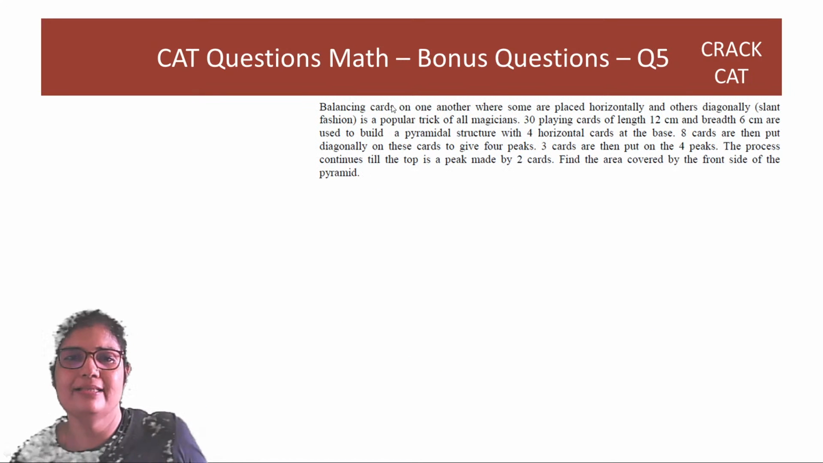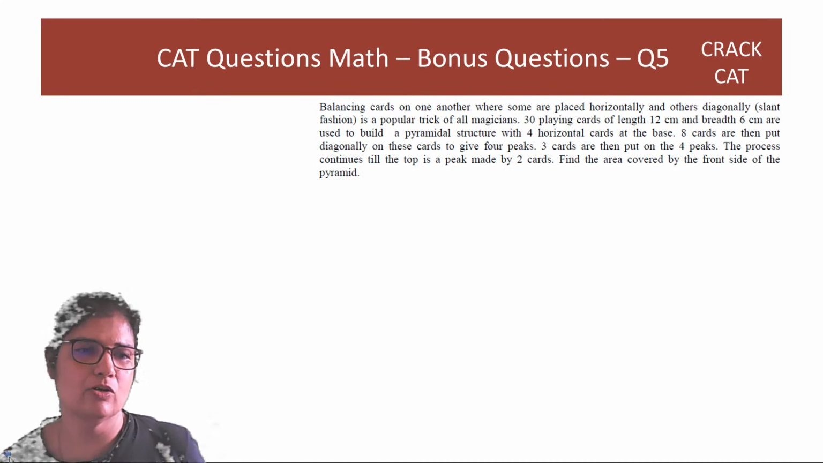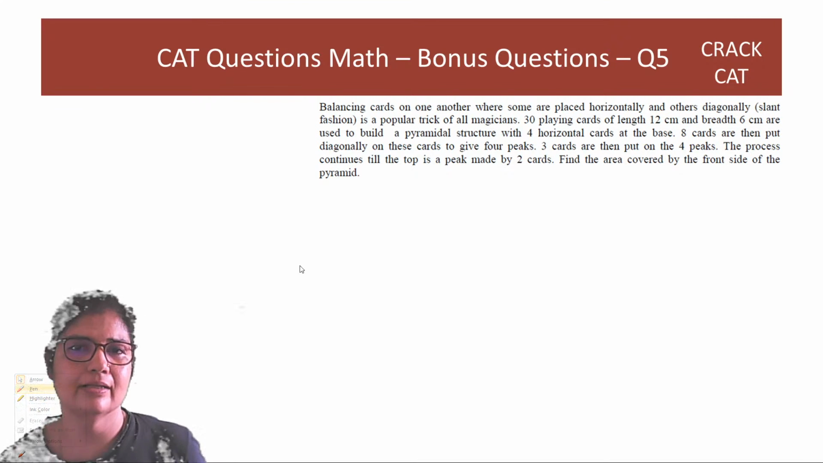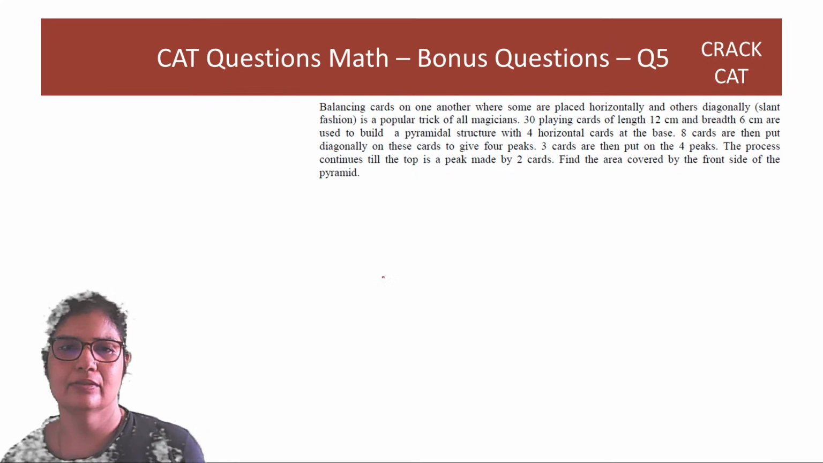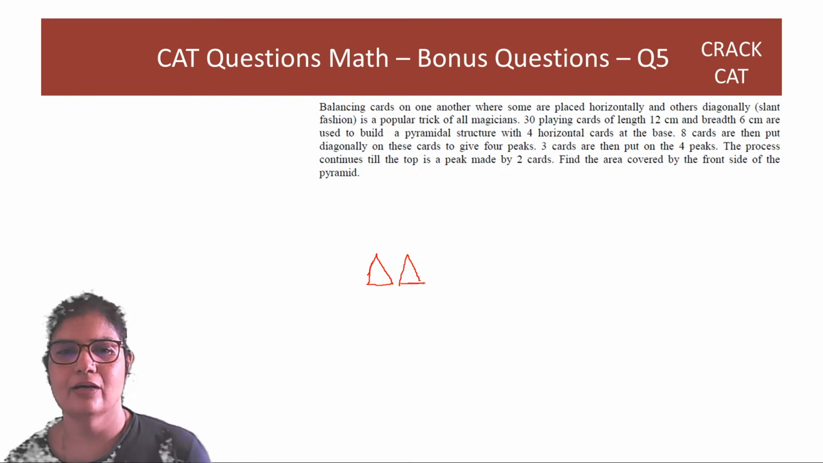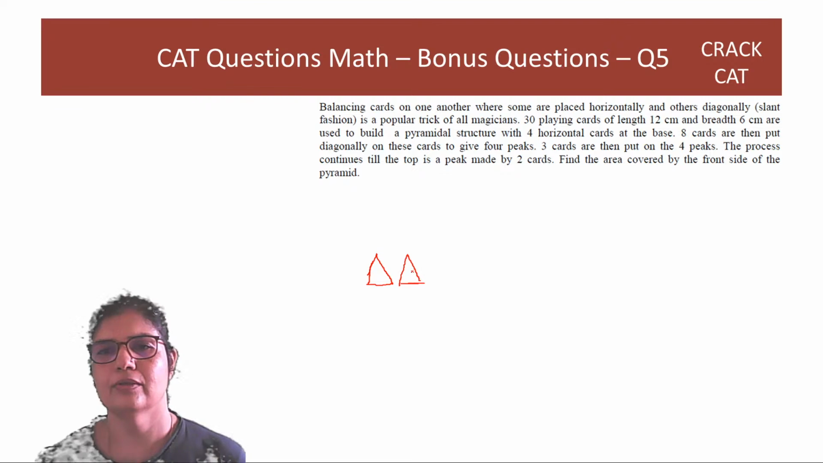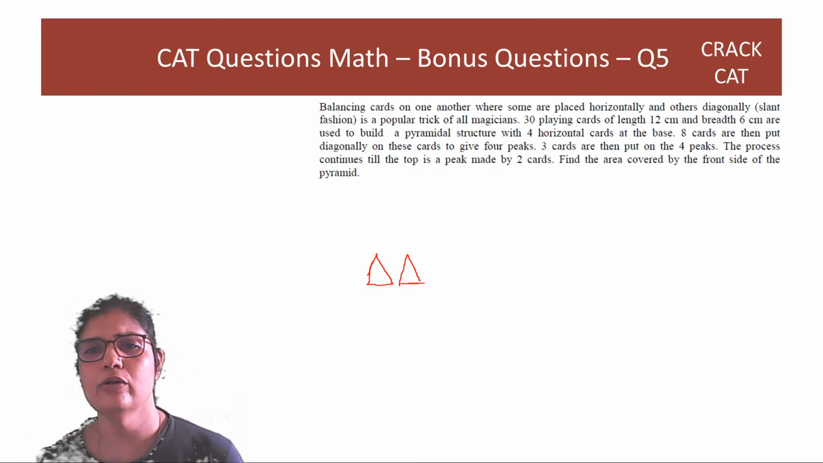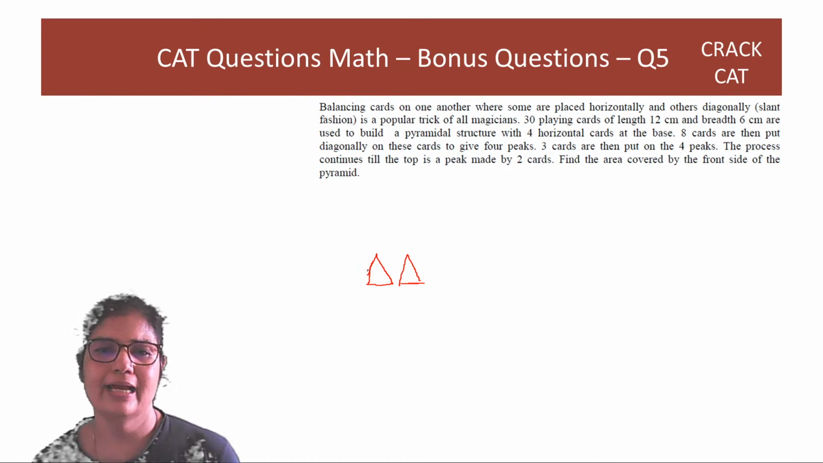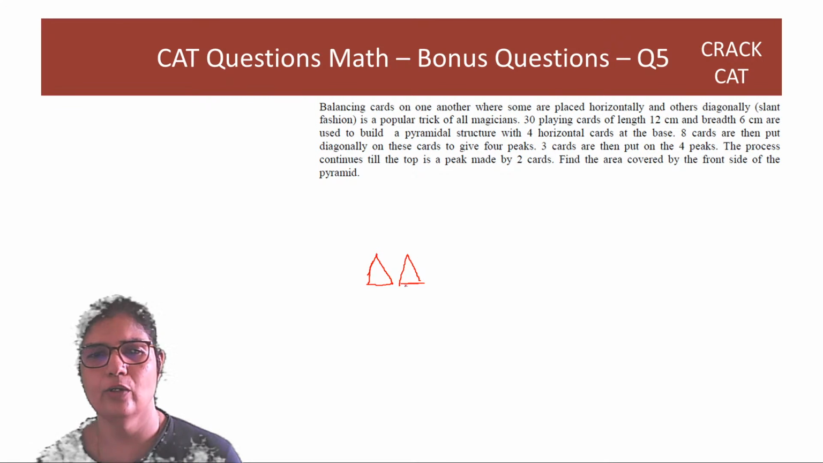Next, balancing cards on one another where some are placed horizontally and others are diagonally is a popular trick. तो आप नीचे ऐसा कार्ड्स रखो, correct? This is how you make those. So you start with 4 horizontal cards at the base. 8 cards are then put diagonally. तो हर एक के ऊपर 2,